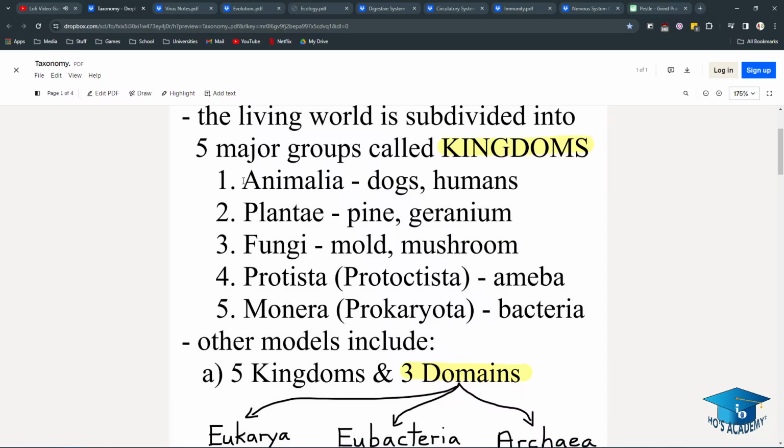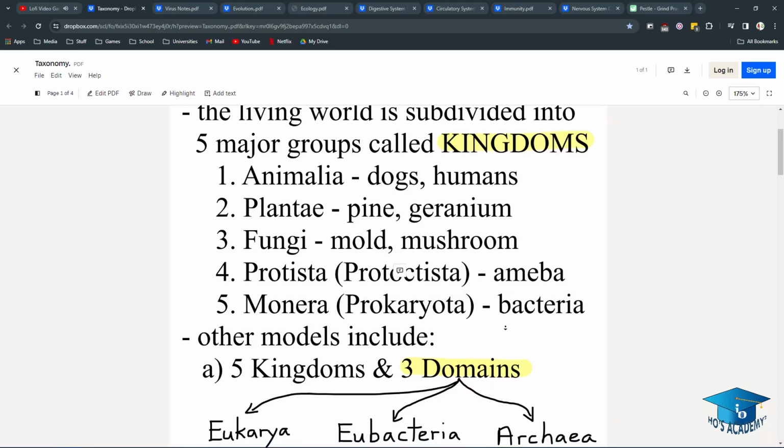But the 5 kingdoms are Animalia, for example, dogs, humans; Plantae, like pines, geranium; fungi, like mold and mushrooms; Protista or Protoctista, amoeba; Monera, prokaryota, like bacteria.